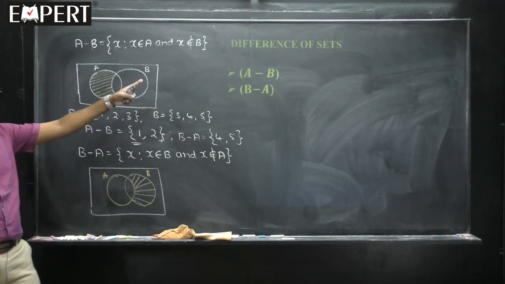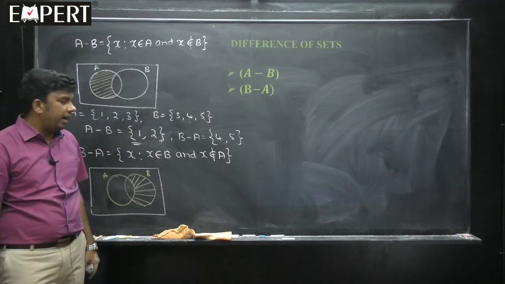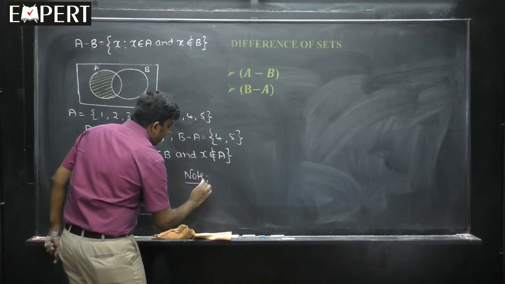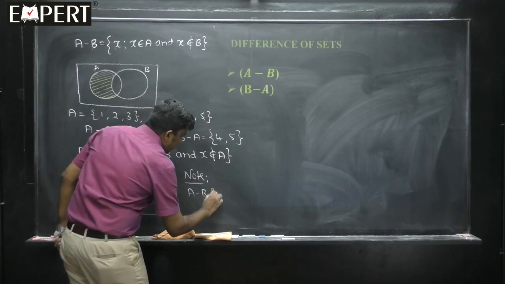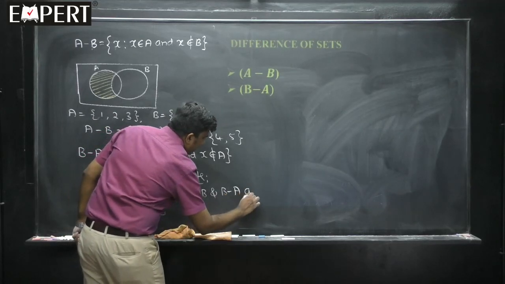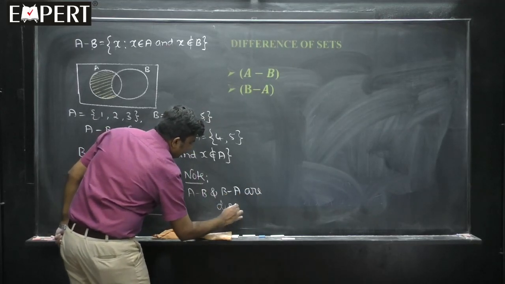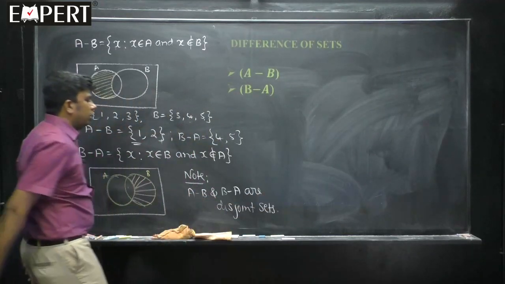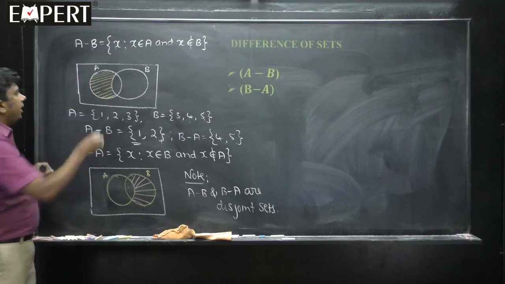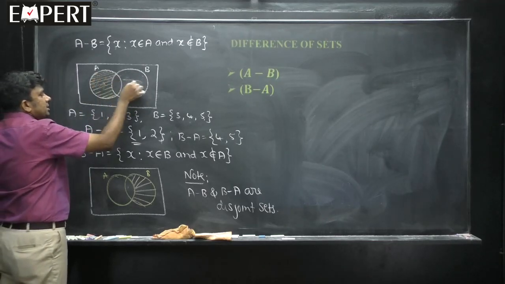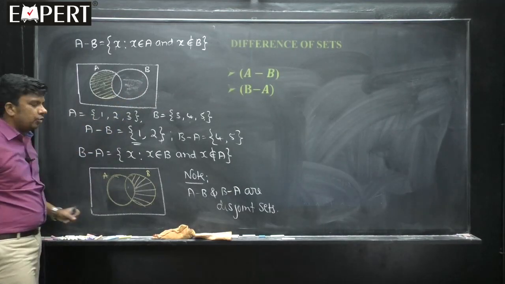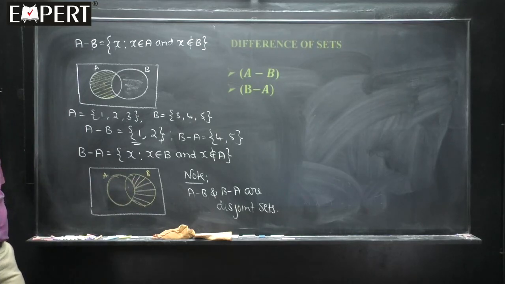Okay. So, two types of difference, one is A minus B and the other is B minus A. Definitely A minus B and B minus A are not the same. In fact, I can give one note here. The note is: A minus B and B minus A are disjoint sets. What do you mean by disjoint sets? There is nothing common, no elements in common. You can see if I take this and if I take this, this is A minus B, this is B minus A. Is anything common between these two sets? No. So, they are disjoint sets, their intersection is a null set.